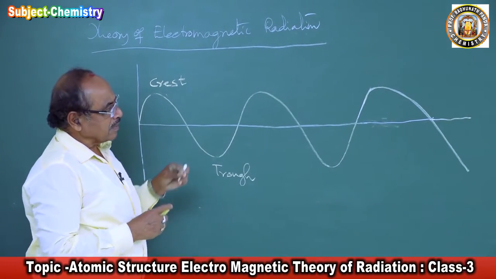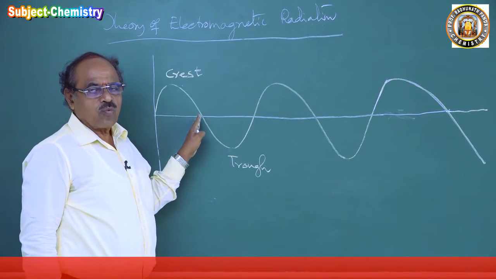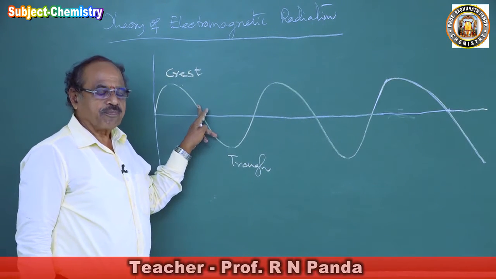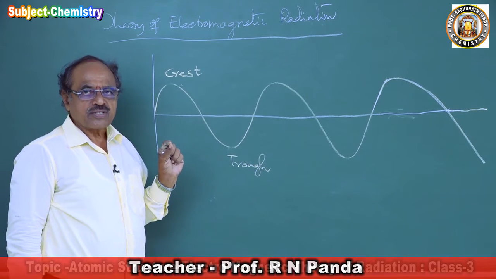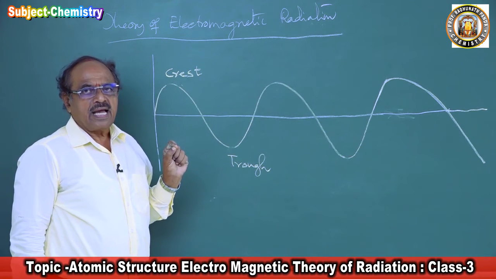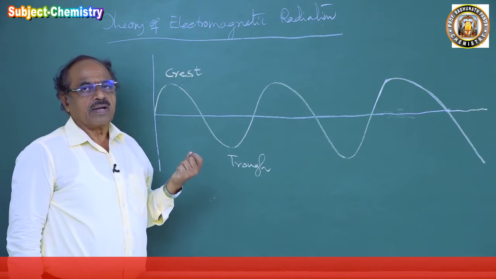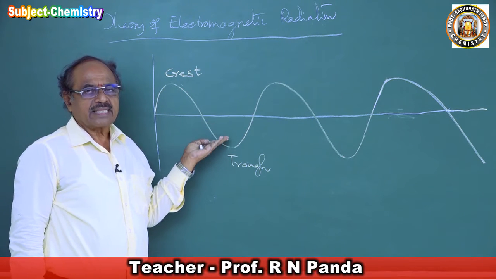There are four characteristics of these electromagnetic waves: one is wavelength, second the frequency, third the velocity, and fourth the wave number.